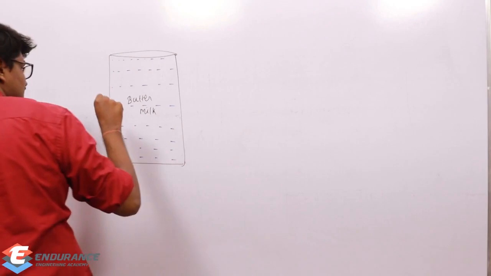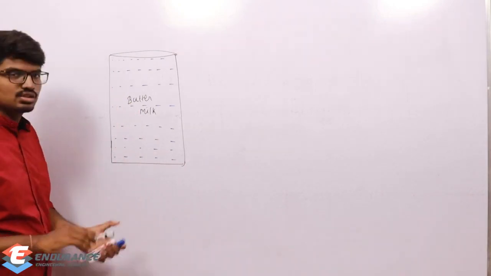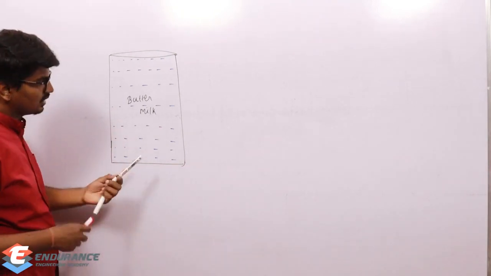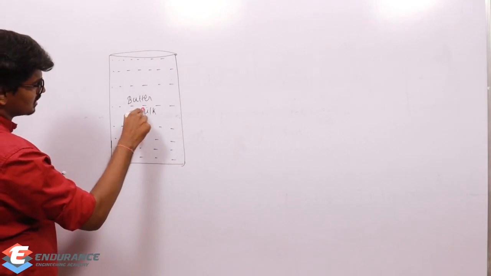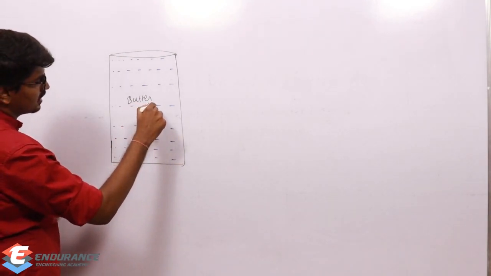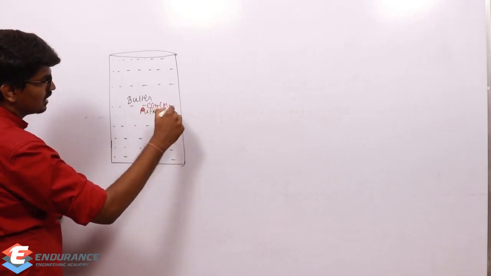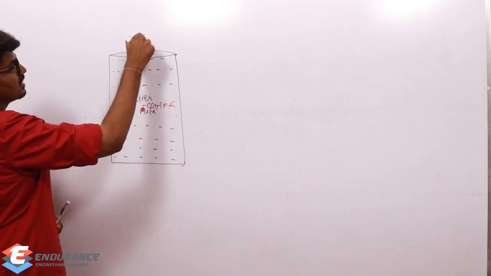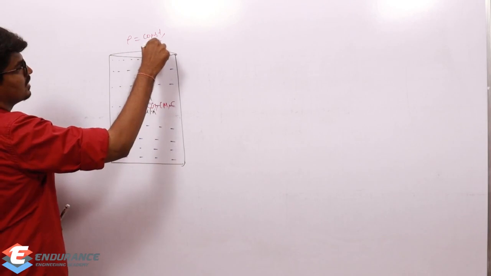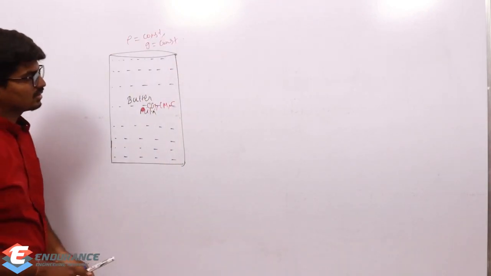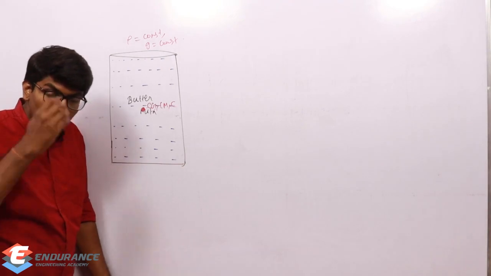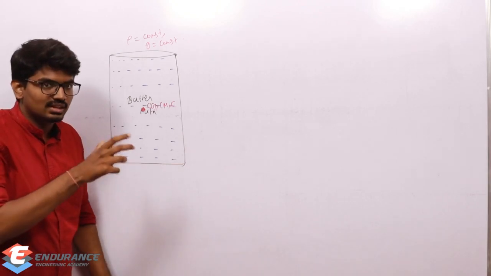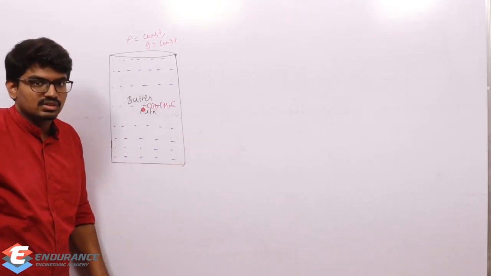That is exactly at the center point of this buttermilk. The geometry is a cylinder, right? So the center of the cylinder, that's it. Somewhere here you can assume. Center of gravity, center of mass and centroid, all three are the same. Why is it happening? Because the density is constant and acceleration due to gravity is also constant. So they will be at the geometric center of this figure, exactly at the center of the cylinder.